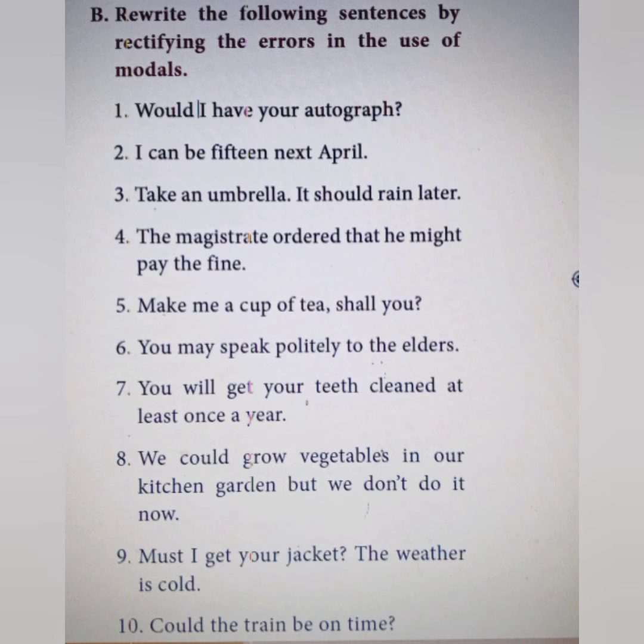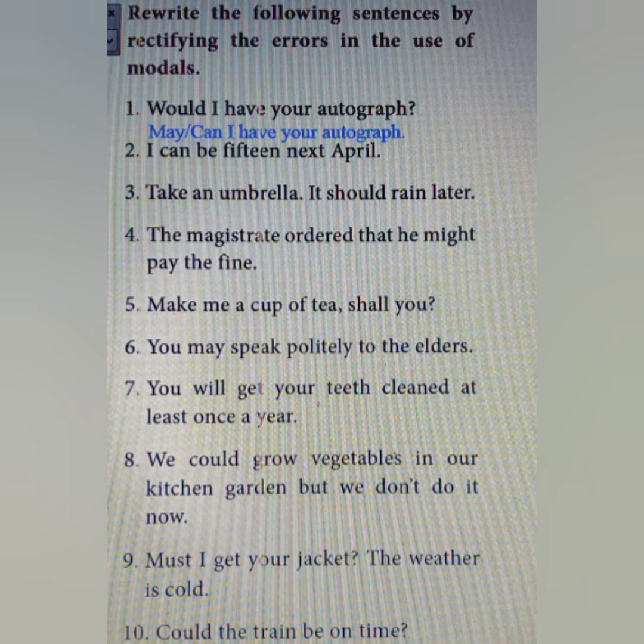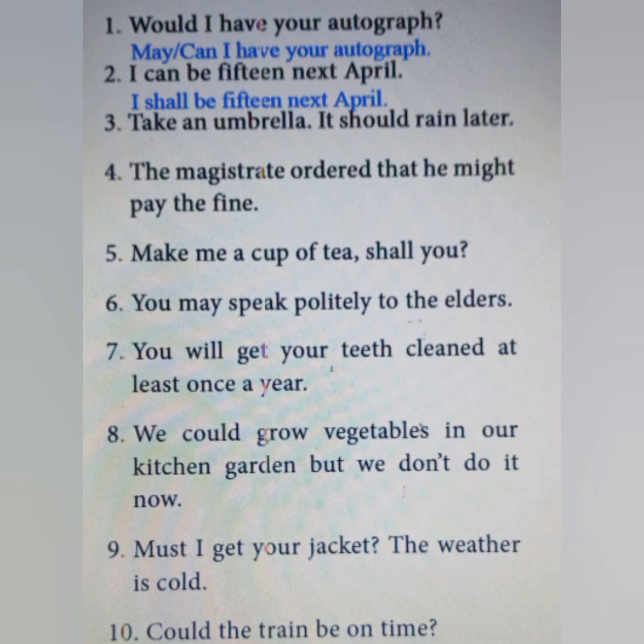Here, the autograph is not a possession. Here, the person is requesting to get an autograph, so we can use the word can or may. Can I have your autograph? That is a requesting question, so we should add a question mark at the end of the sentence. I can be 15 next April. Getting older is not an ability. It's a confirmation of age in April, so we should use the word shall instead of can. I shall be 15 next April.